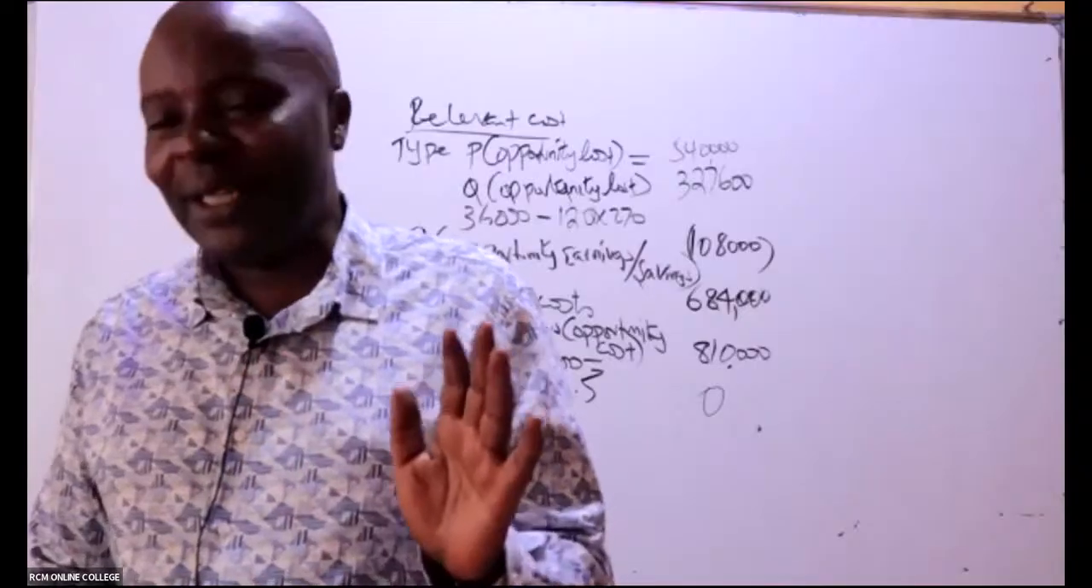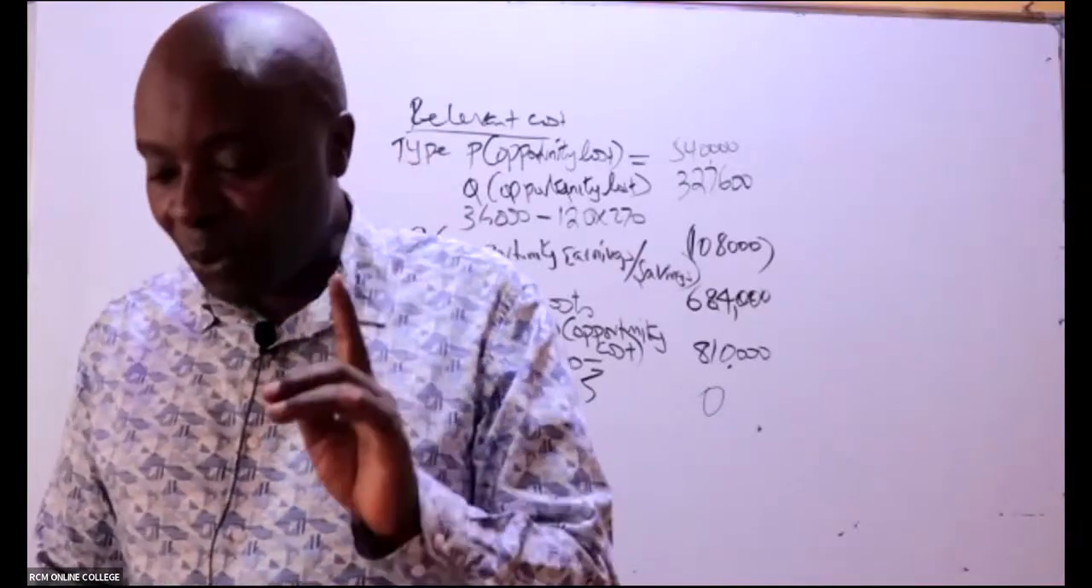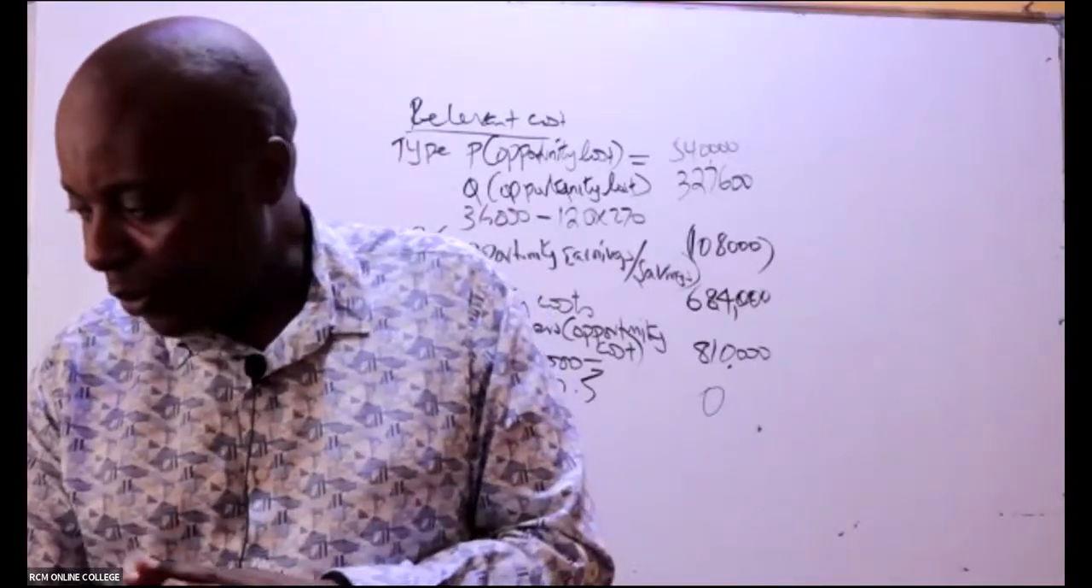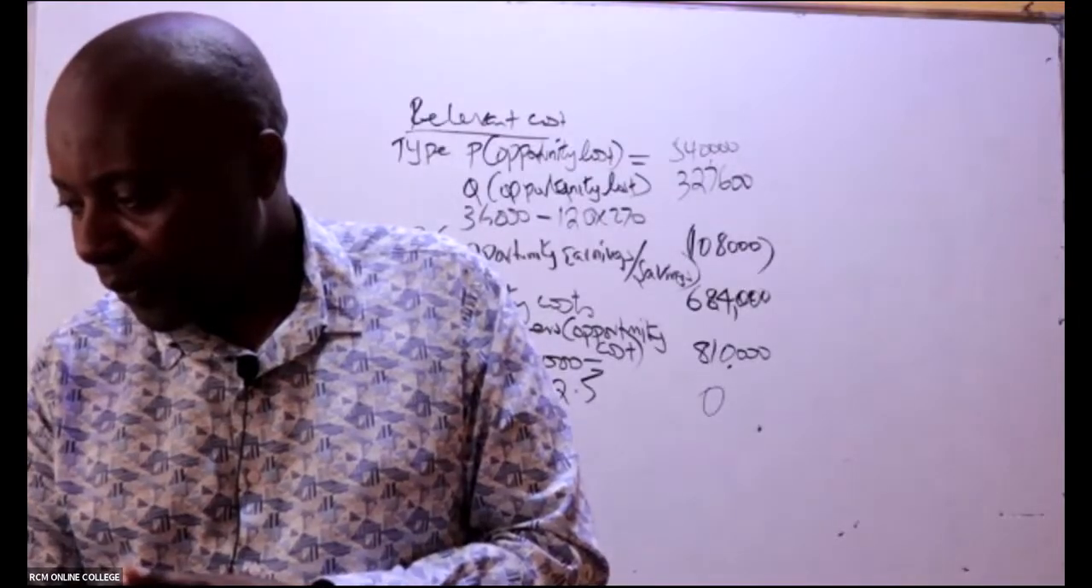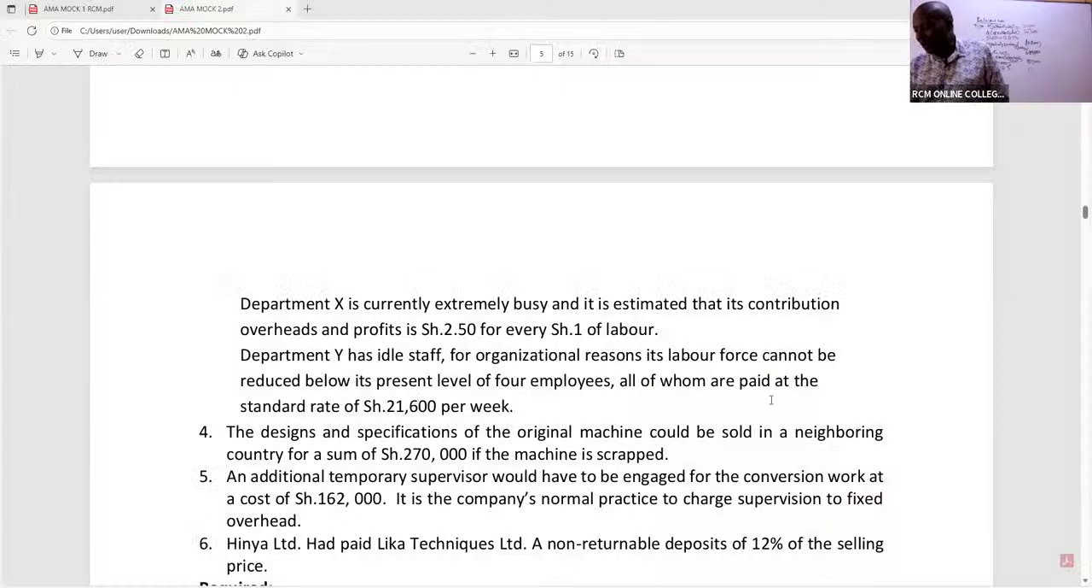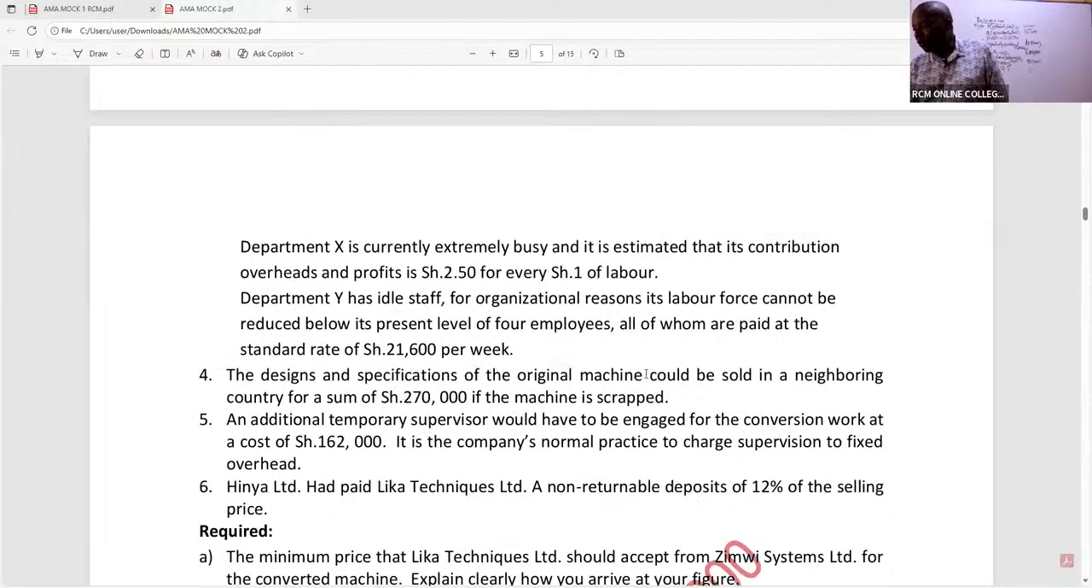Not a student. Even if you are an E student, I'll be able to repeat, because I can see somebody telling me to repeat there. But before I go to repeating, what else have they told me here? So Department Y has idle staff or not, we don't care. Number 4, the designs and specifications of the original machine could be sold in a neighboring country for a sum of 270,000 if the machine is scrapped. Let me see, ladies and gentlemen, how you'll handle that 270,000.